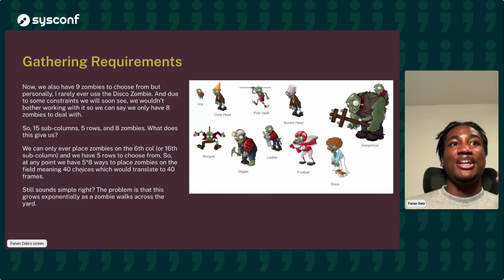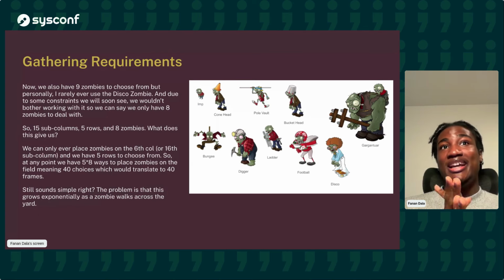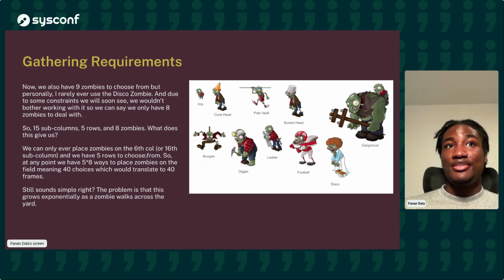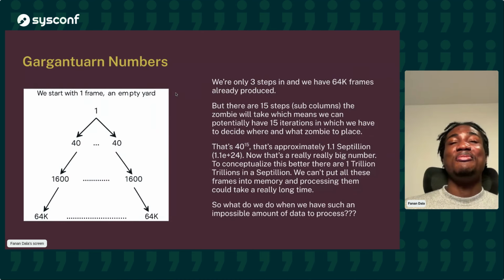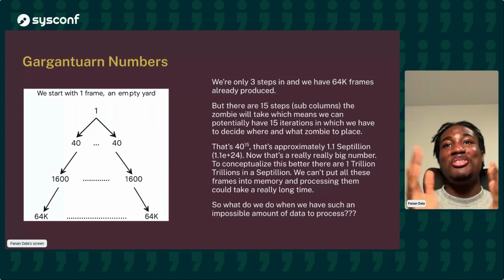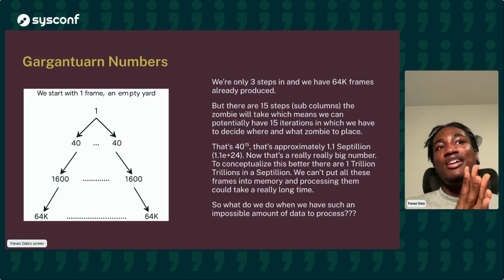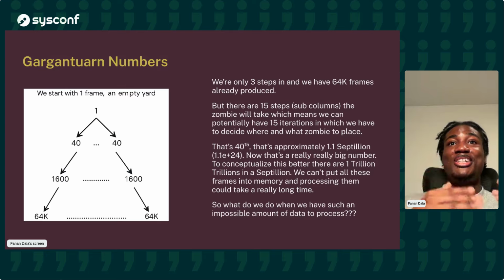What does that give us? If we have five rows to choose from and eight zombies, then every time we need to place a zombie, there are five times eight ways to do that, which is 40 choices. So 40 ways to place a zombie on the board. Right now, that sounds simple, but remember that every zombie is taking a step, and we're doing best permutations, right? So for every step, we want to imagine that we can potentially place a new zombie on the board. And so for every step, we're going to have 40 new ways in which we need to select.